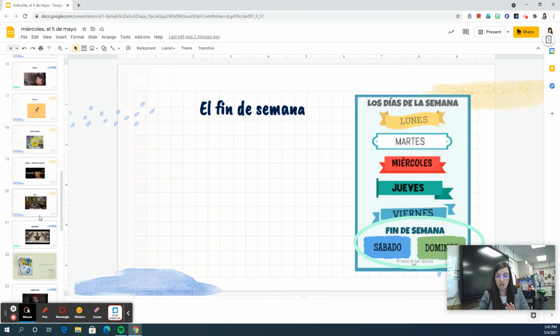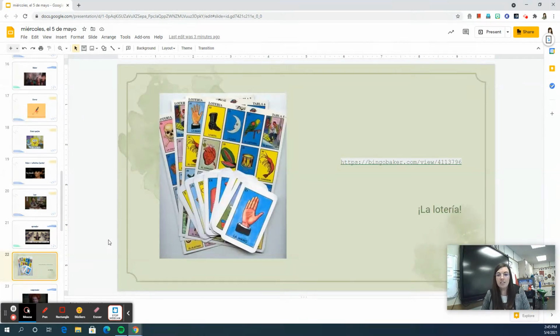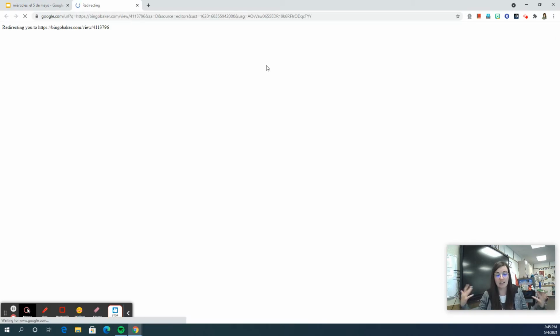So I'm going to skip those. If you want to know how to pronounce them, look at last week's Wednesday video, and I pronounced them in that one when we go over how to conjugate ER verbs. The next thing we're going to do in class is we're going to play a bingo game. This is an in-class activity, so if you were gone for the day, unfortunately, you have to skip this one because we played the game as a class.